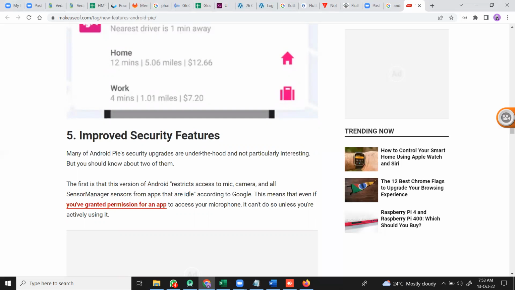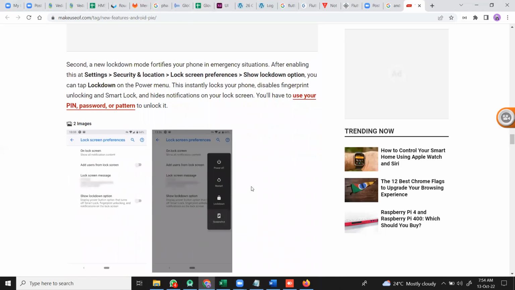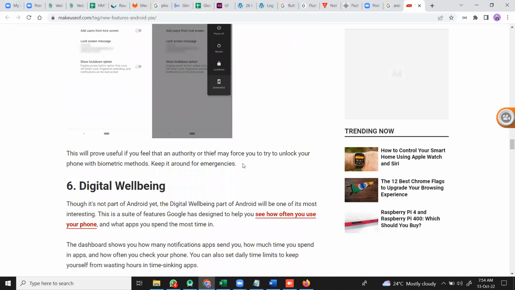Here it is introduced that when you are installing any application, it can ask for mic permission, camera permission, Bluetooth permission. It can ask for all such kinds of permissions. That is just for extra security reasons introduced in this version. Also we can have a pin, lock, pattern, thumb, face, a lot of features are introduced in this.